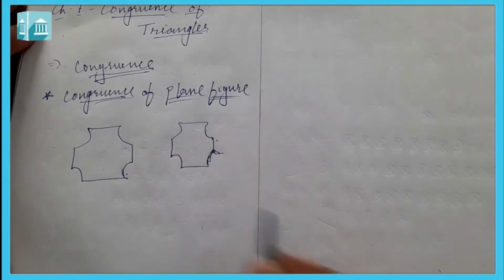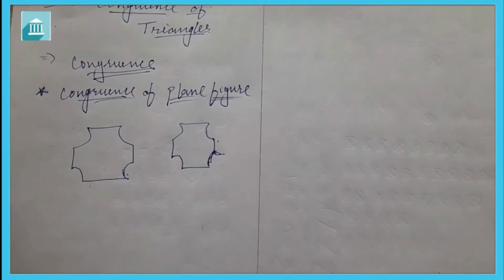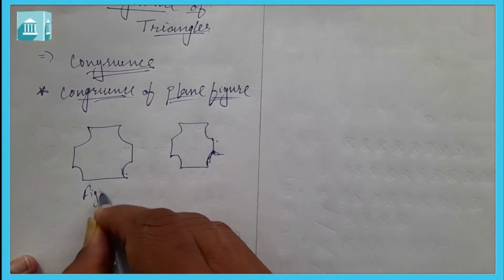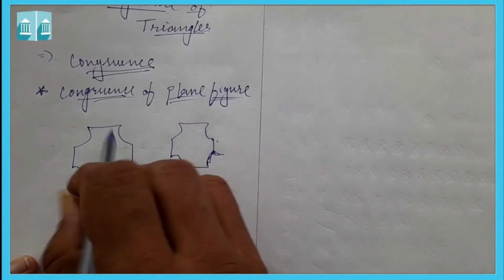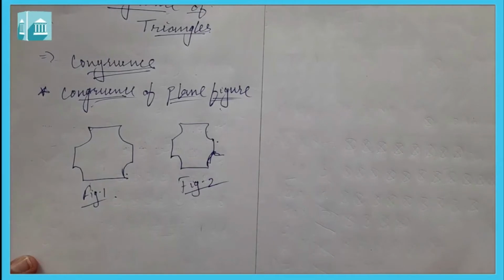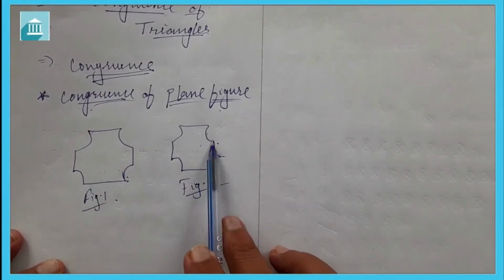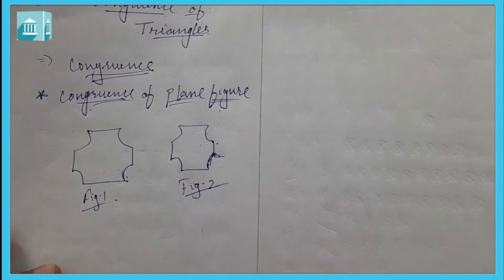Now if you see these two figures, they are not the same. Here it is a rough figure, but suppose it is figure 1 and it is figure 2. So we can call it congruent if we can make a trace copy of each other. मतलब इसको उठा के अगर हम इसके ऊपर रख रहे हैं और कुछ जगह कहीं से भी नहीं बच रही है, then it is congruent figure.